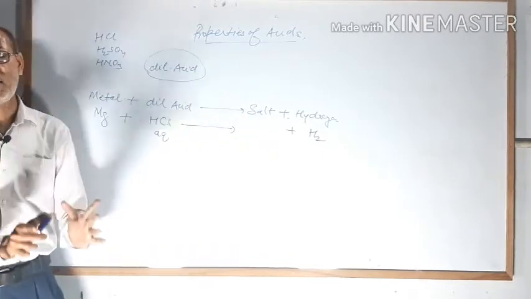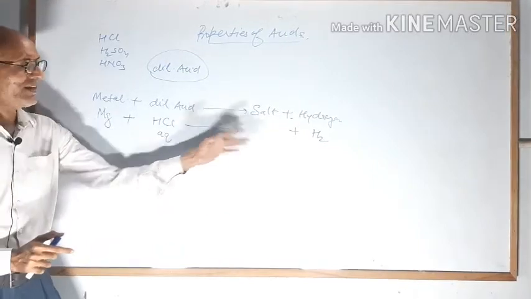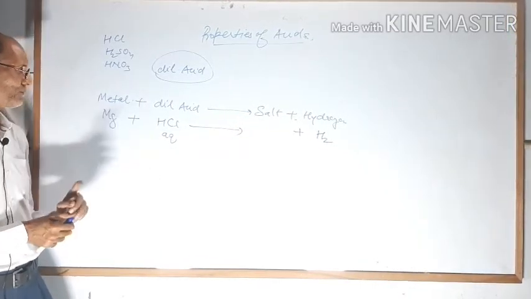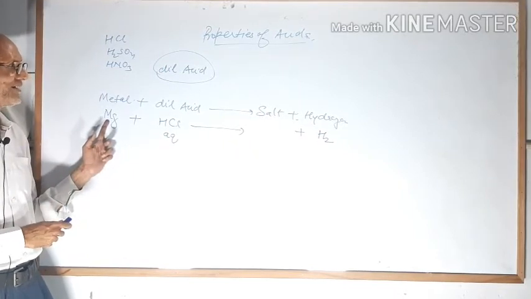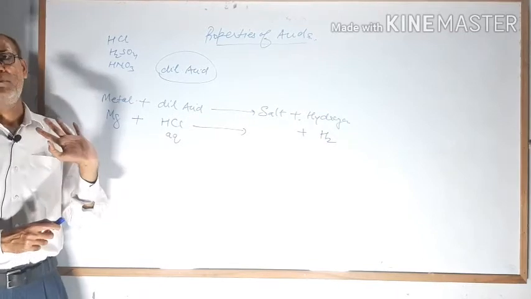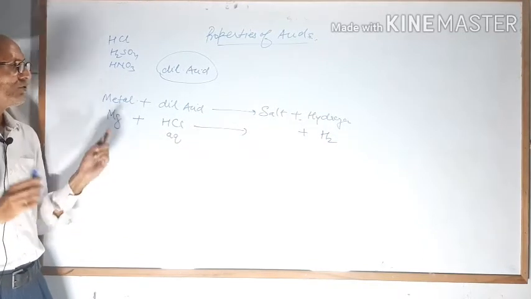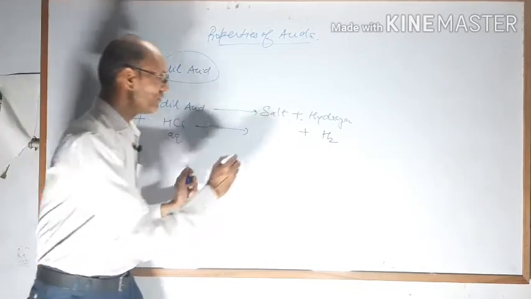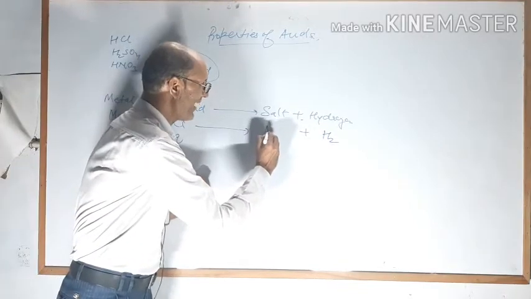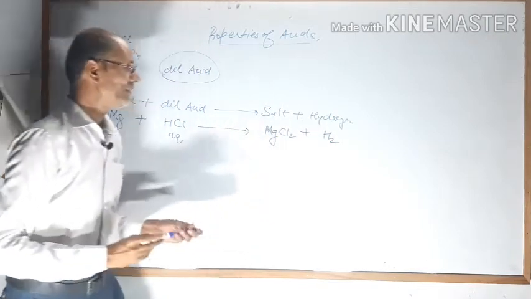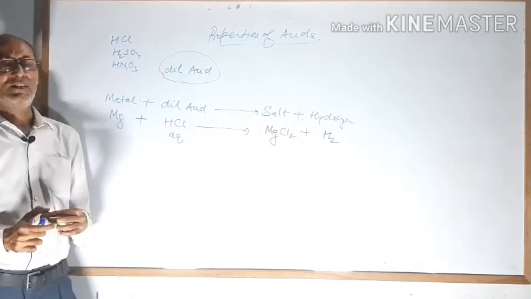You are getting the name of the salt. Now you have to write the formula using the valencies. Magnesium's valency is plus 2 and chlorine's valency is minus 1. So if you cross the valencies according to the crisscross method, you will get the formula of magnesium chloride, MgCl2. This is your reaction.